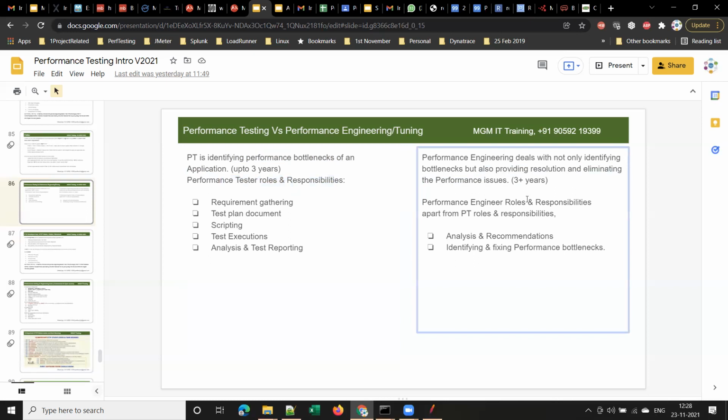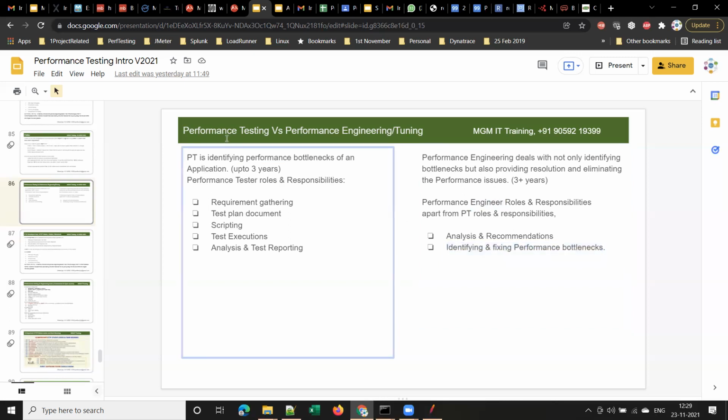Here senior team members will be involved, mostly people with 3+ years of experience, team leads, and project leads. These are the roles and responsibilities of performance engineers: analysis and recommendations, and identifying and fixing the performance bottlenecks. So there is the performance tester and the performance engineer. Based on your experience, you will be assigned some roles and responsibilities. Okay, Kishore, you got it? Yeah. Thank you.